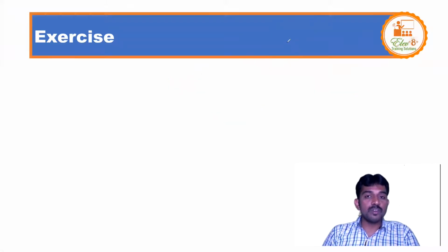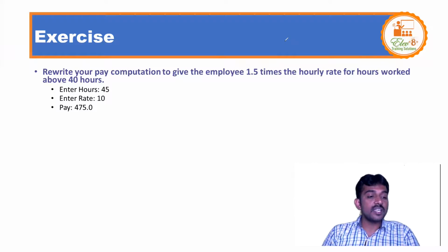Now we're going to solve the exercise. What is the exercise? Rewrite your program. Computations we already did in the last class, right? Here, your program should compute the pay to give employees 1.5 times the hourly rate for hours worked above 40 hours. Please note this: those who work more than 40 hours will get 1.5 times, which means extra. Is this clear? Extra work.